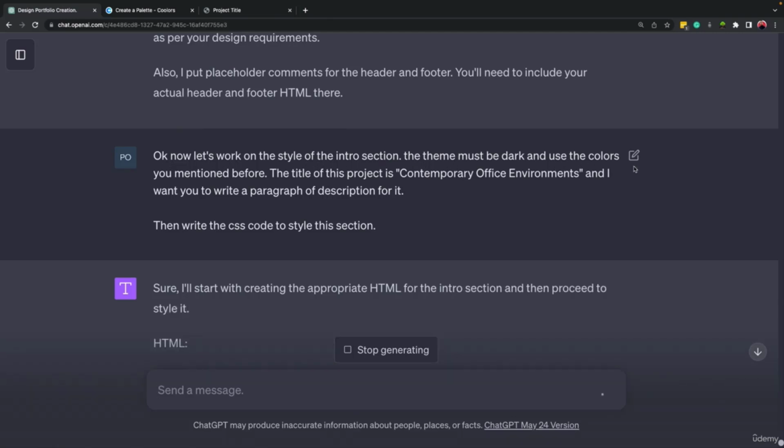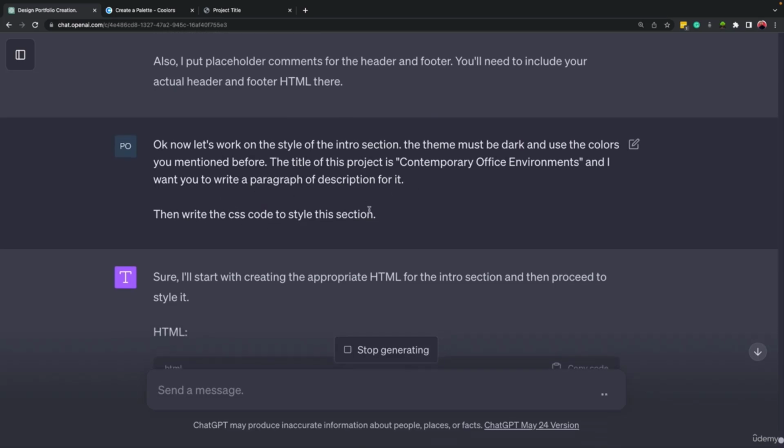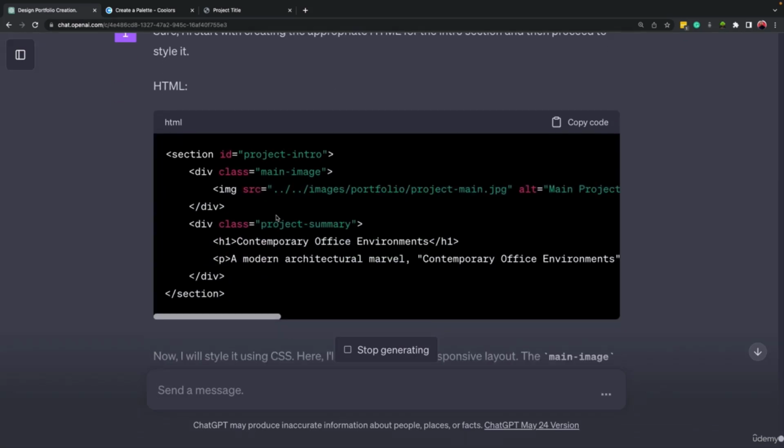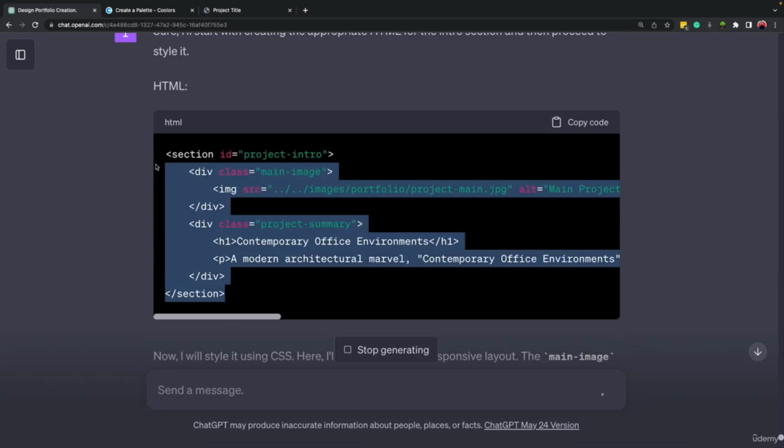The theme must be dark and use the colors you mentioned before. The title of this project is this, and I want you to write a paragraph of description, then write the CSS code to style this section. So it will write this section with the new content that I provided.